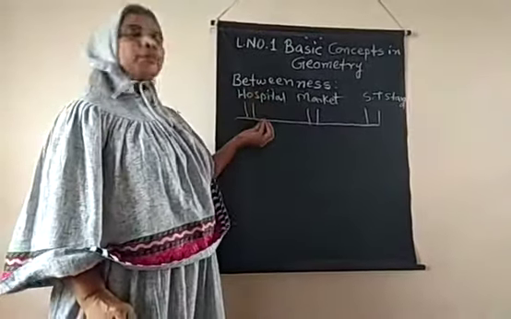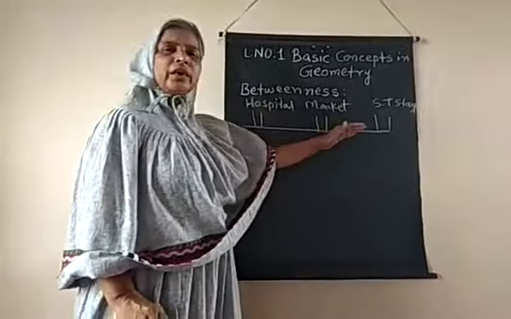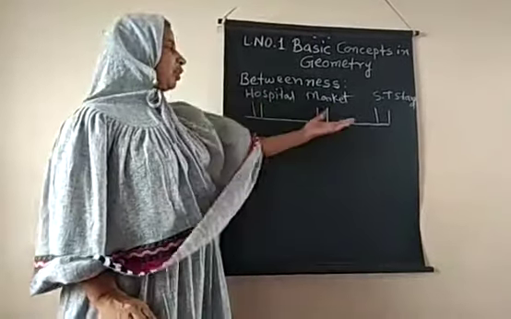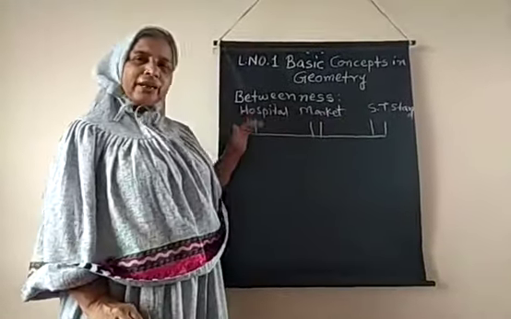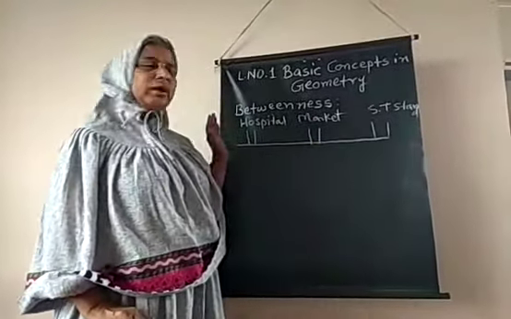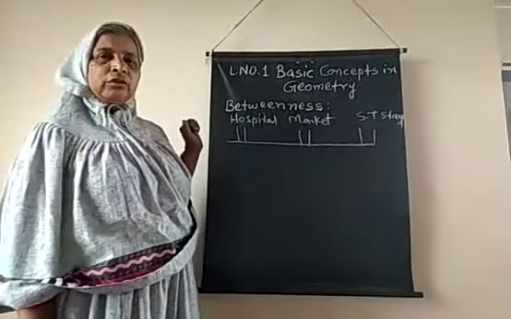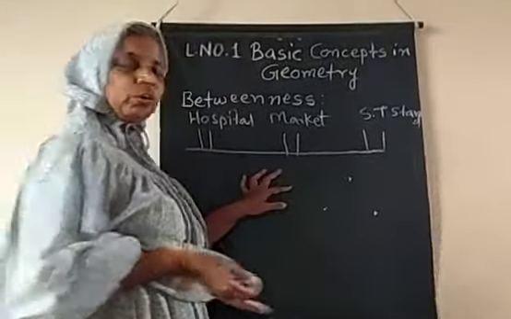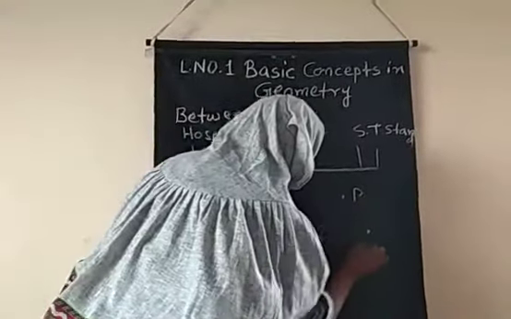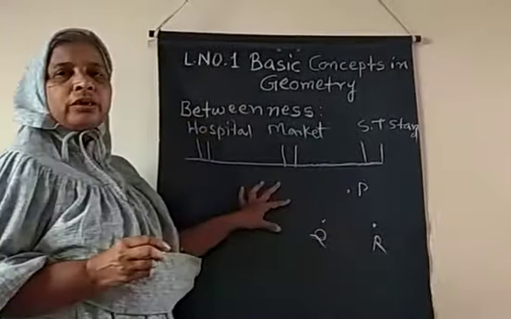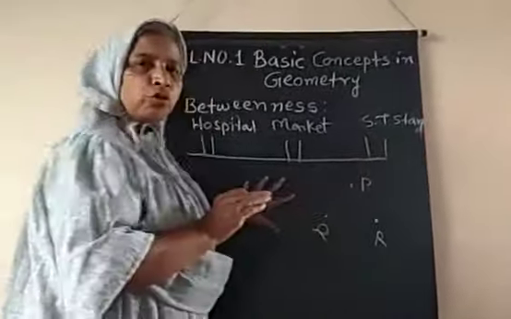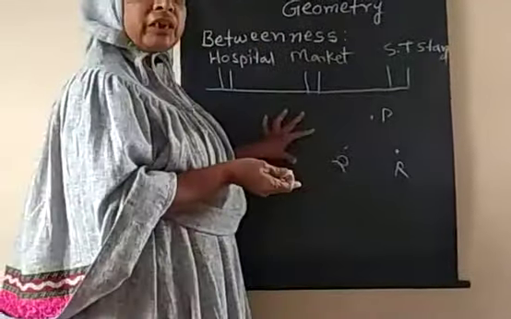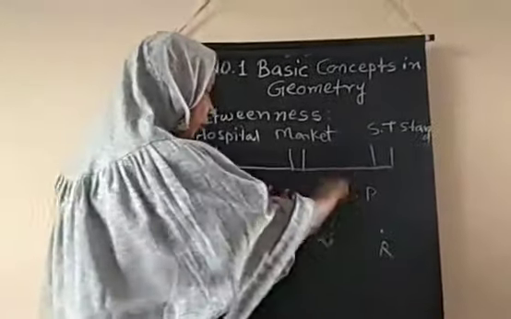So when talking about points, if the points are collinear, then only we can say the points are in between each other. Unless the points are collinear, the betweenness is not there. For example, if these three points are in three different directions, how can we say which point is between the other two? P point, Q point and R point are the three given points, but they are not in a straight line. So we cannot say which point is between the remaining two.